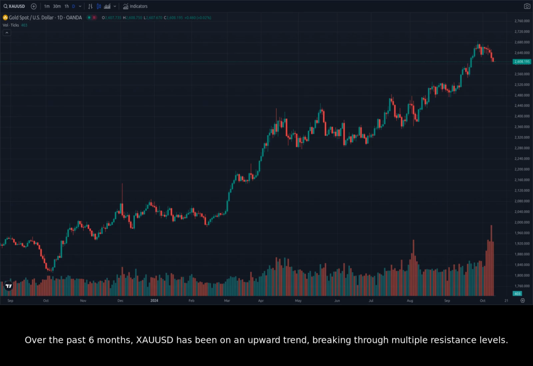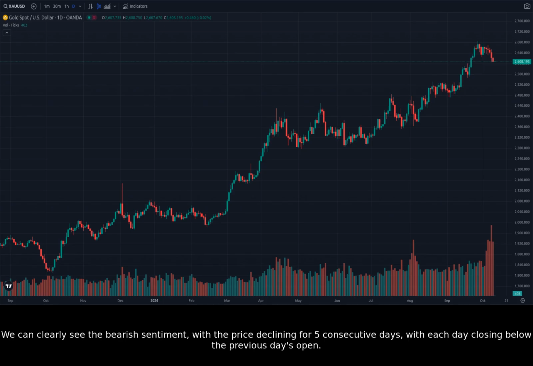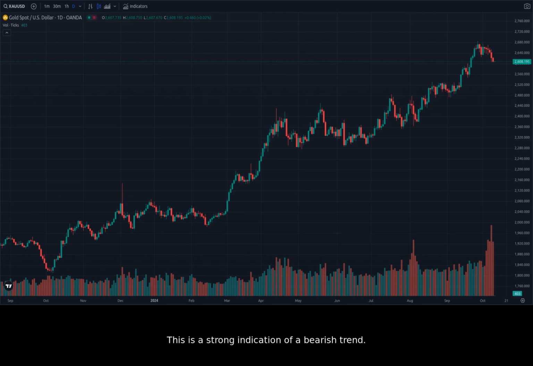Over the past 6 months, XAUUSD has been on an upward trend, breaking through multiple resistance levels. However, in recent weeks, the price has faced significant downward pressure. This downward pressure is evident in the red candles, which indicate a decline in price. We can clearly see the bearish sentiment, with the price declining for 5 consecutive days, with each day closing below the previous day's open. This is a strong indication of a bearish trend.